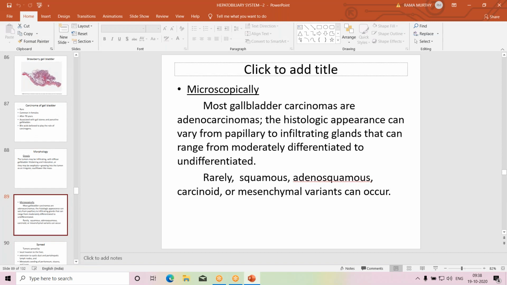Microscopically, both types are adenocarcinomas. Histologically, they may vary from papillary to infiltrating glands that can range from moderately differentiated to undifferentiated or poorly differentiated. Moderately differentiated means there are well-formed glands or papillae. In undifferentiated, there is poor formation of glands. Sometimes there may be squamous metaplasia or adenosquamous type; carcinoid or mesenchymal variants can also occur.